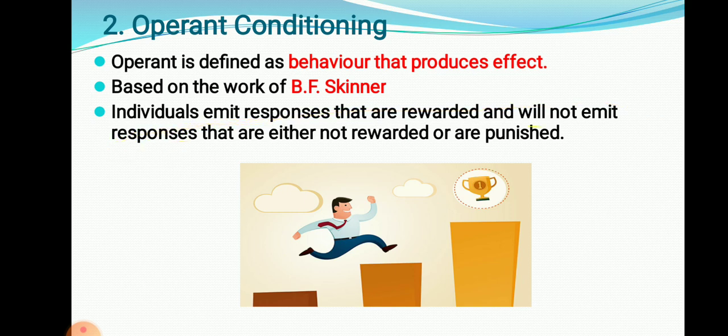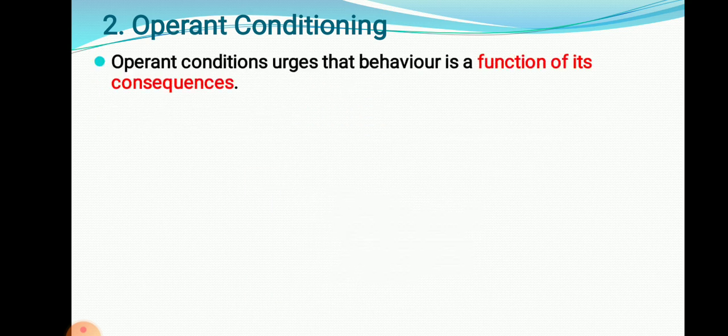That means will not give the response that are either not rewarded or punished. जर एखाद्या गोष्टीमधून पनिशमेंट मिळणार नसेल किंवा रिवॉर्ड मिळणार नसेल, we are not going to carry out that kind of activity. That is our natural tendency. जर एखादी गोष्ट मिळणार असेल तर आपण ती गोष्ट करतो. Okay. So operant conditioning theory is based on that particular aspect.